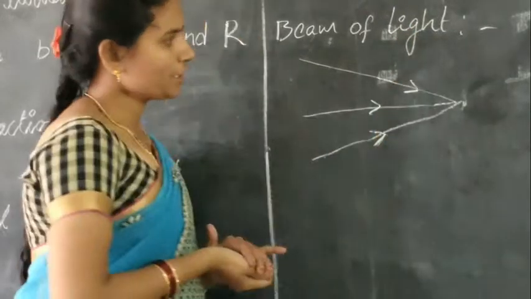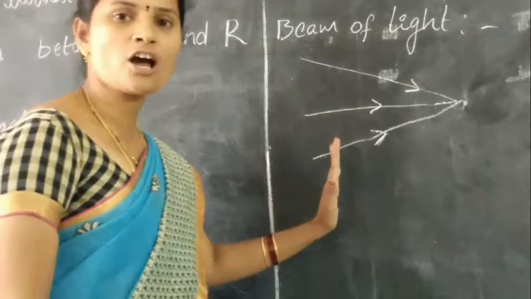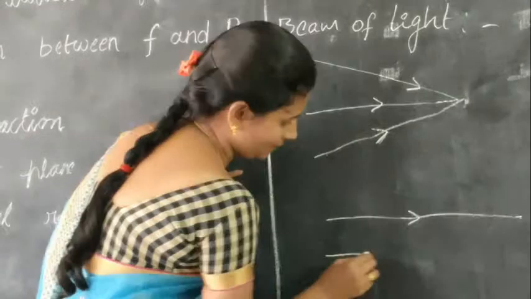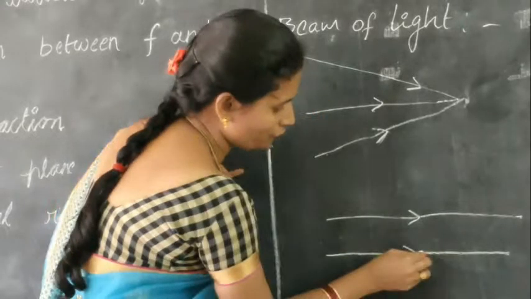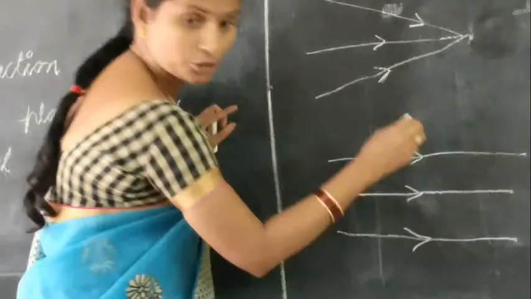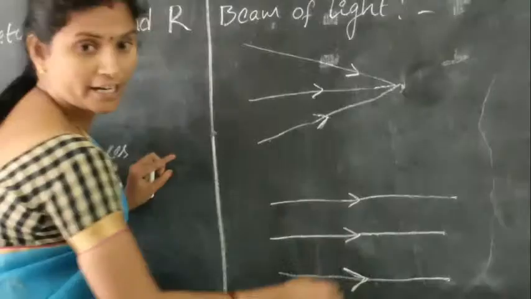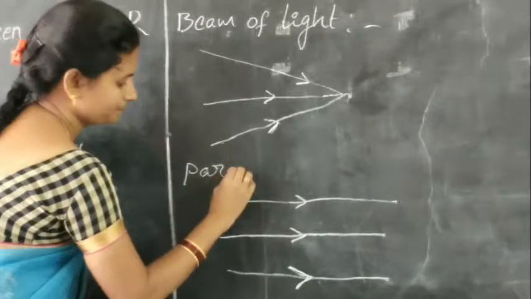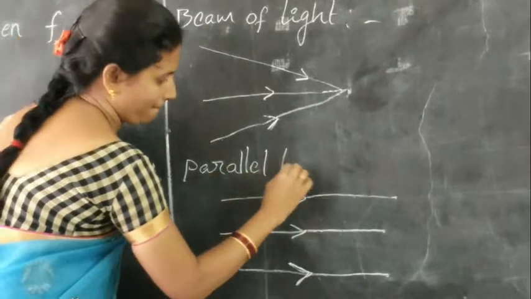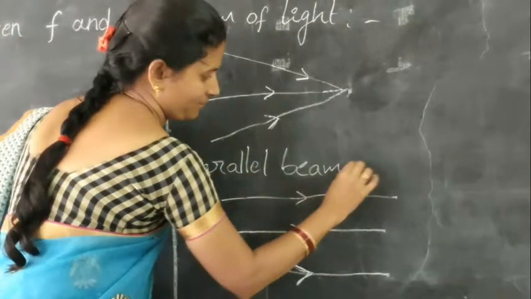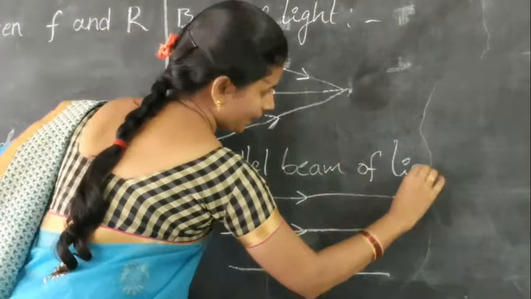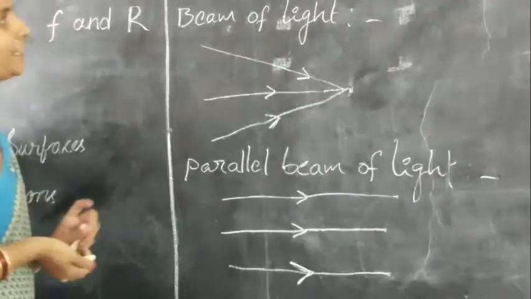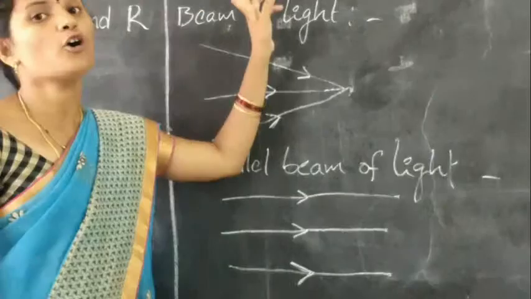Here, this collection of light rays which are parallel to each other is known as a parallel beam of light. So, a parallel beam of light. Here the narrow path followed by the light is known